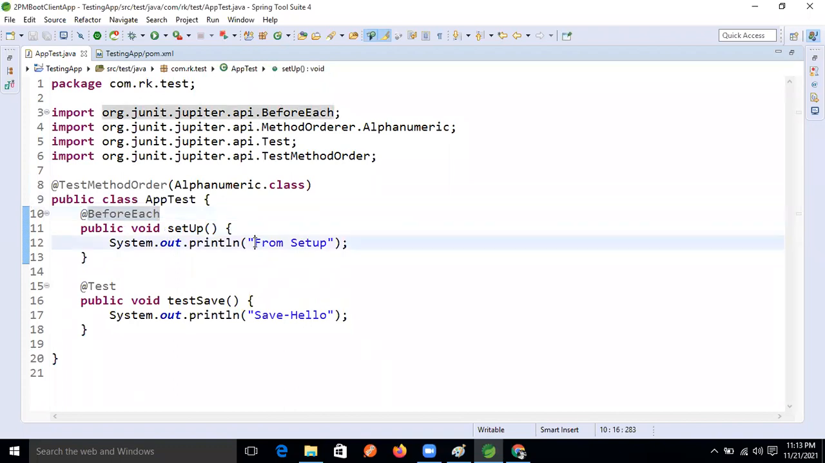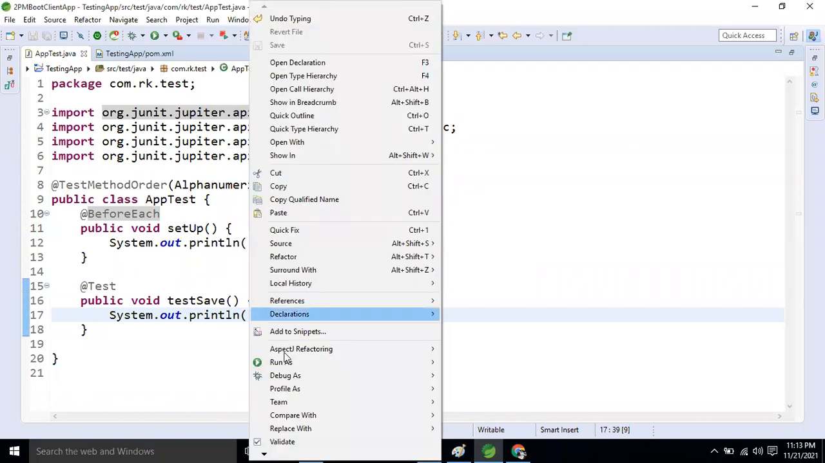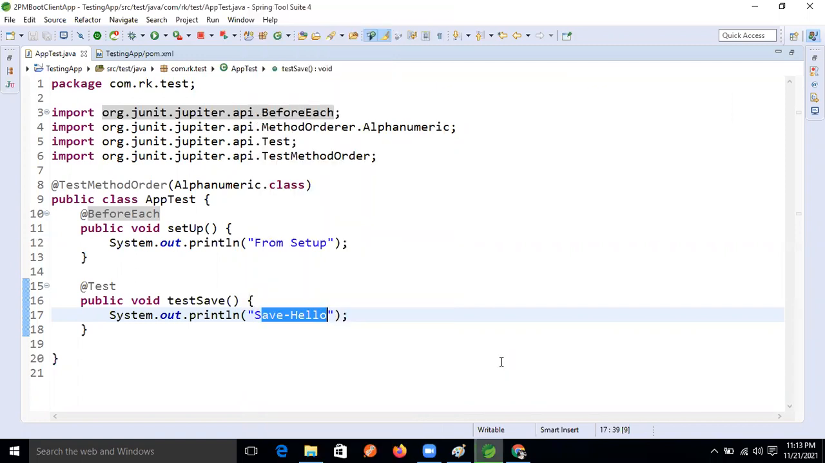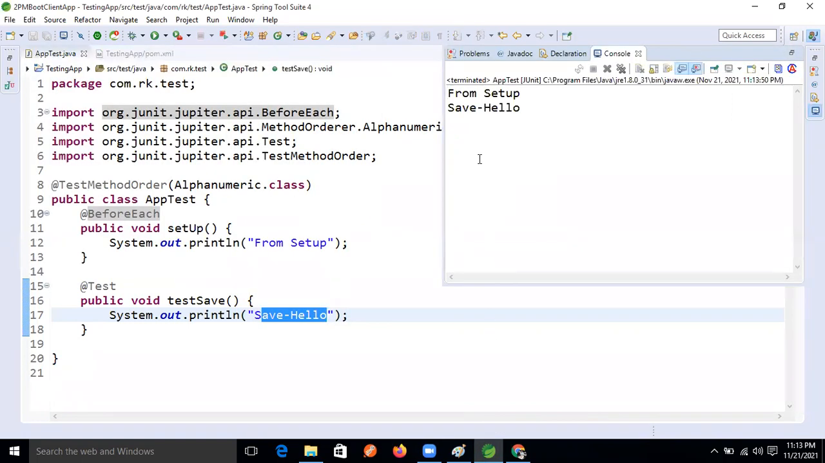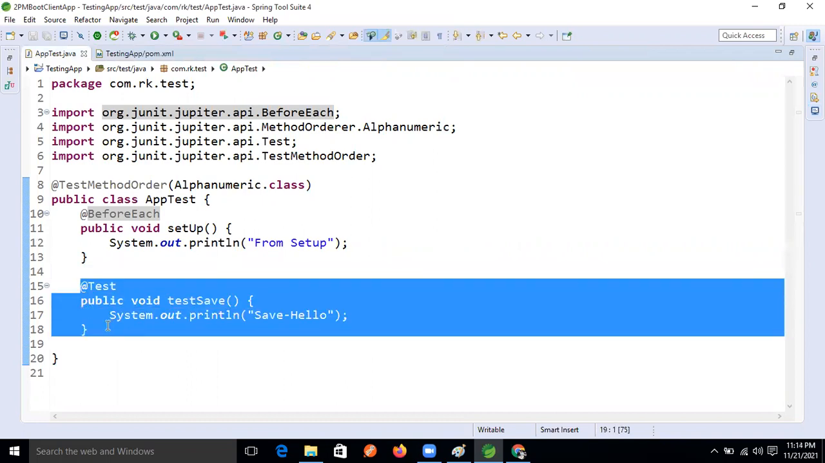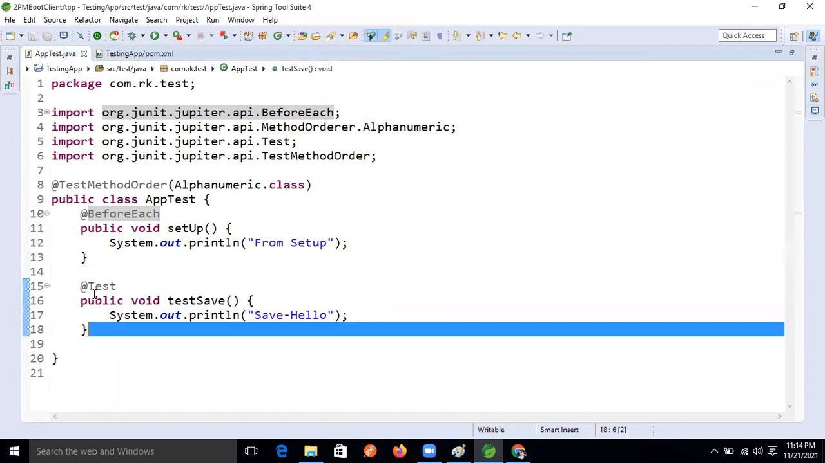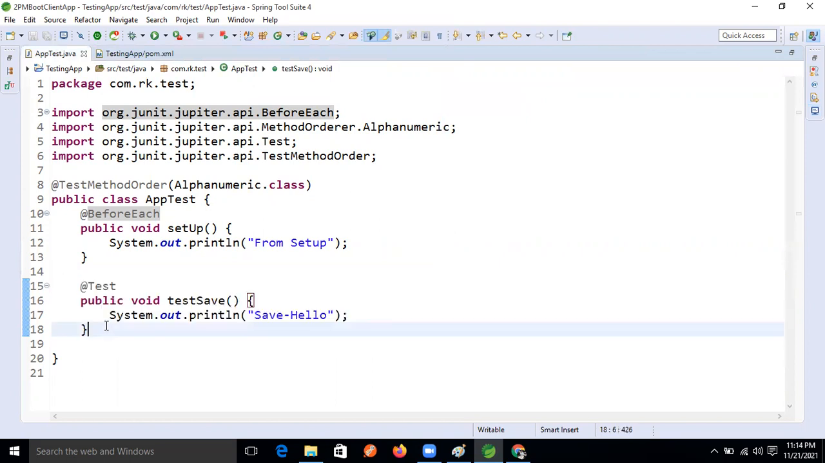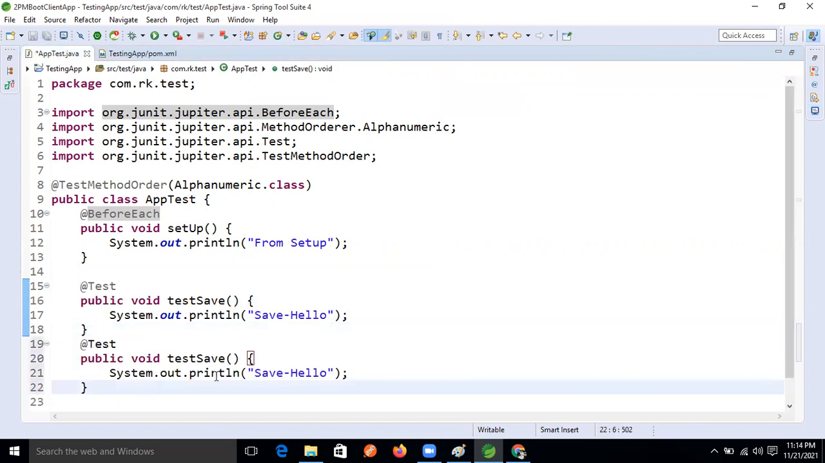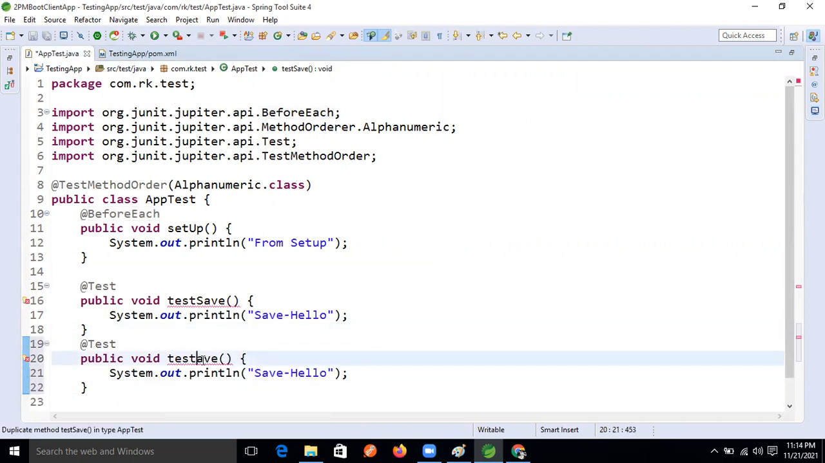Now let's run. First, we will get the output from the setup, after that we will get the save hello. Now run this save hello one with JUnit. From the setup and the save hello, we are getting the result now. Now see, I'm writing multiple test case methods. See this one here, test update, I'm writing update.